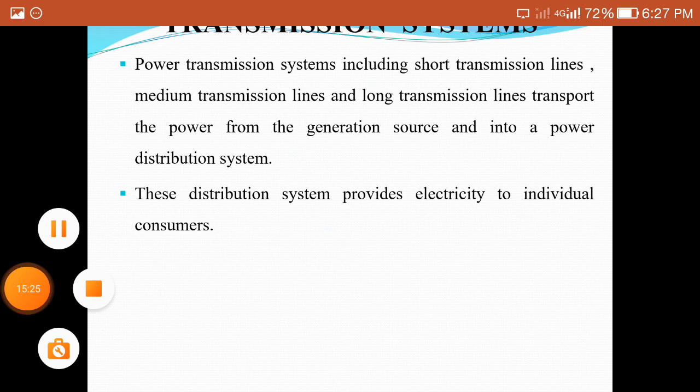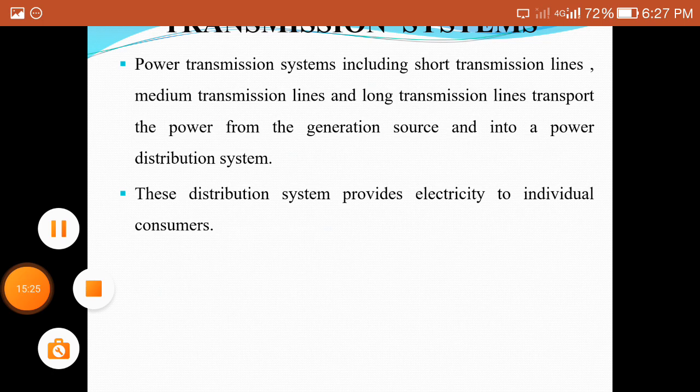What are the losses to be obtained due to the resistance, inductance and capacitance are to be calculated. Then we will calculate the efficiency and regulation of short and medium length transmission lines. This will be studied in the second unit.